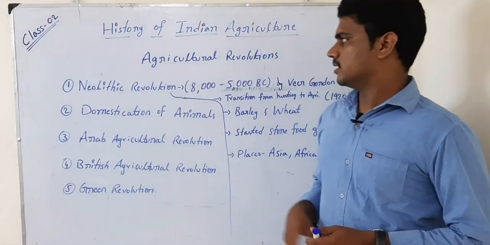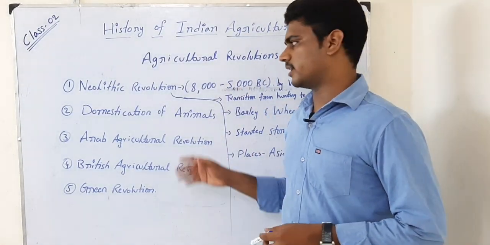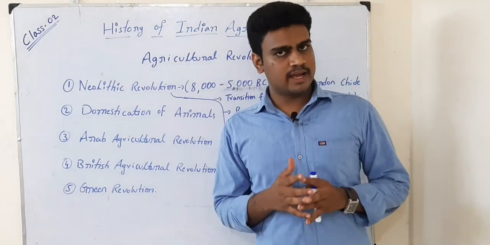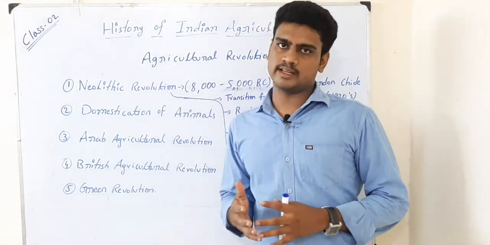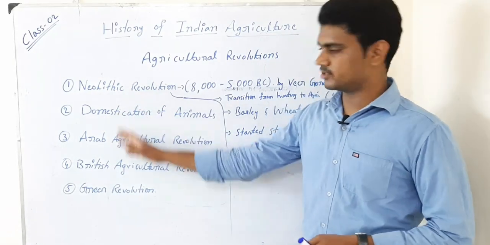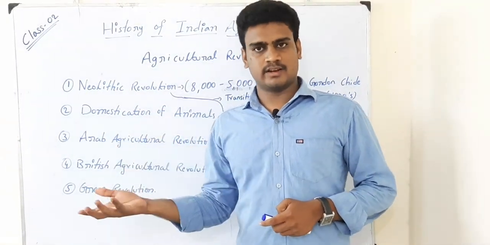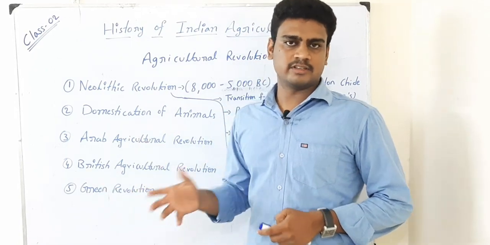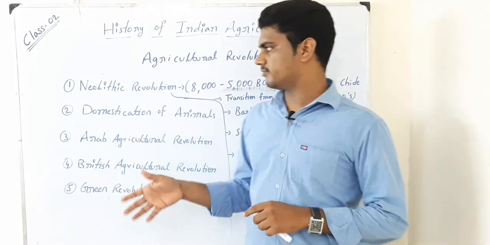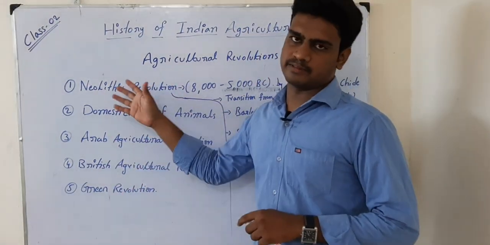Now let us see the agricultural revolutions which had taken place. See, right now the agricultural revolutions we are studying are completely different from the revolutions which I am going to explain. Like green revolution, round revolution, white revolution, they all are modern revolutions. But earlier we had 5 types of revolutions.